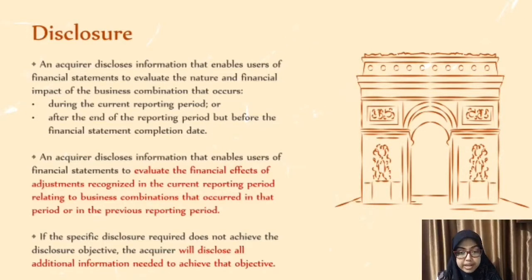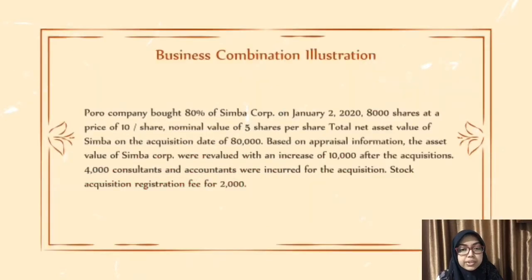An acquirer discloses information that enables users of financial statements to evaluate the financial impact of adjustments recognized in the current reporting period relating to a business combination that occurred in that period or in the previous reporting period. If the specific disclosures required do not achieve the disclosure objective, the acquirer will disclose all additional information needed to achieve the objective. So this is the illustration of a business combination.